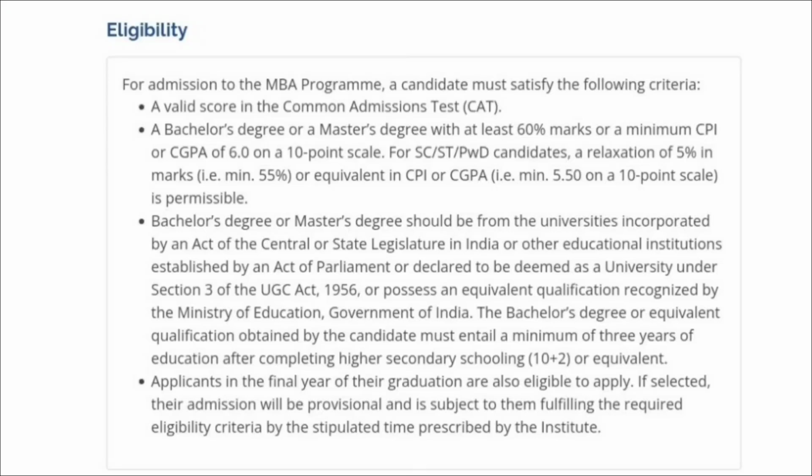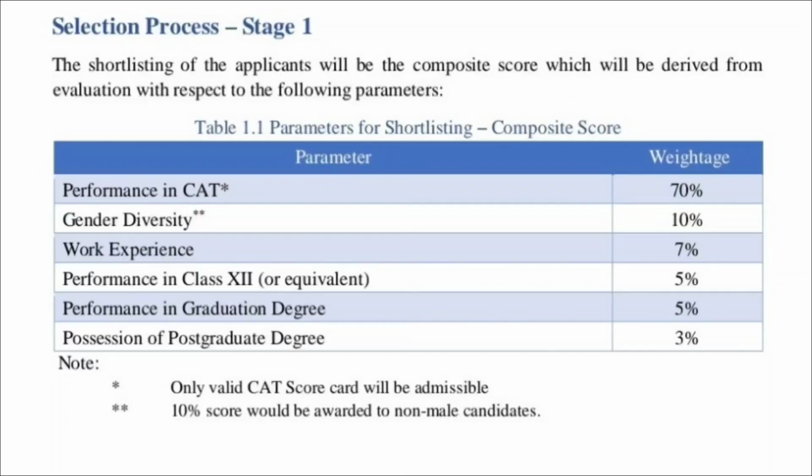For the reserved category candidates, that is SC, ST and PWD candidates, a relaxation of 5% is given. So you must have at least 55% marks in your graduation or master's, or an equivalent CPI or CGPA, that is a minimum of 5.50 on a scale of 10. And if you are in the final year, then you are also eligible to apply for the Indian Institute of Technology Guwahati. If we consider the overall admission process for IIT Guwahati, it has 2 stages.